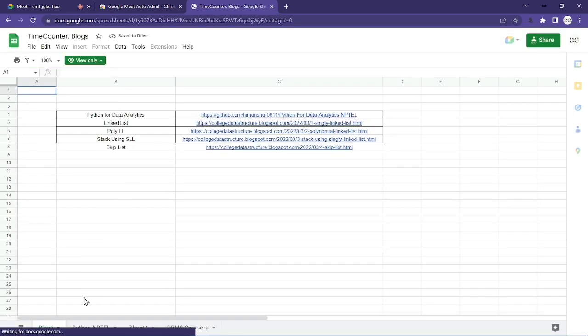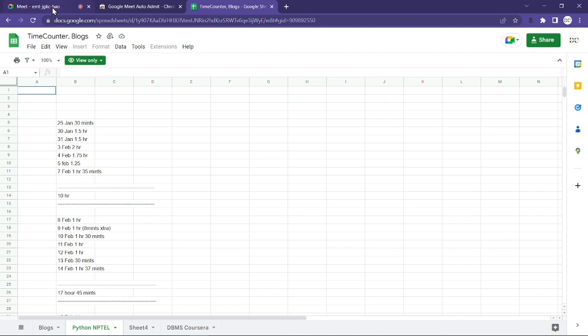When I was learning multiple things, for example SQL or Python or whatever I was learning, I used to keep track of my learning all the time. As you can see here, on 25th Jan last year, as you know this course is for free, so how are we going to learn it? We are going to learn it by watching YouTube videos, right? I used to watch a particular YouTube video and write here whatever time I studied that day for that particular course. So on 25th Jan, I watched the YouTube videos for 30 minutes. Then on 30th Jan, I did 1.5 hours.